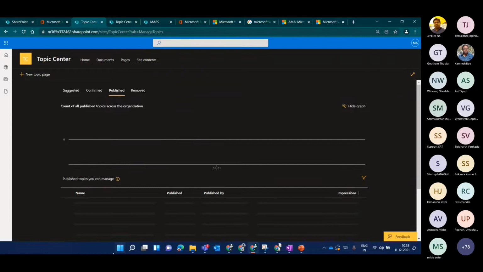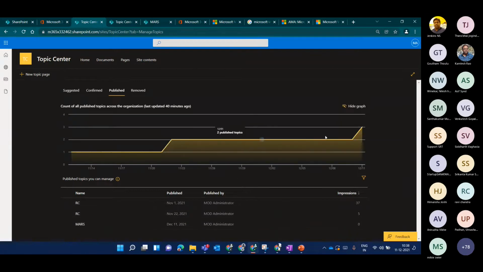Because it is built on AI, it will take some time to populate your published topic here. Only then can you attach it to your SharePoint pages, or see this topic when you search. Right now I don't see the topic which I created in this section, so I won't be able to search it, but this might take some minutes to populate.